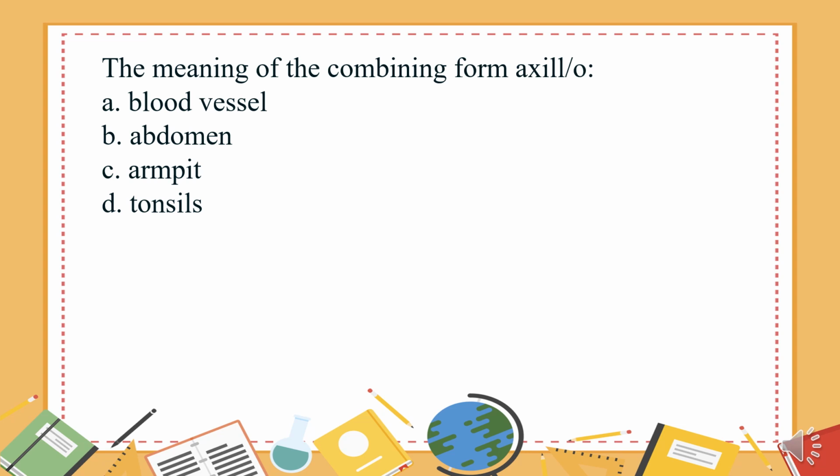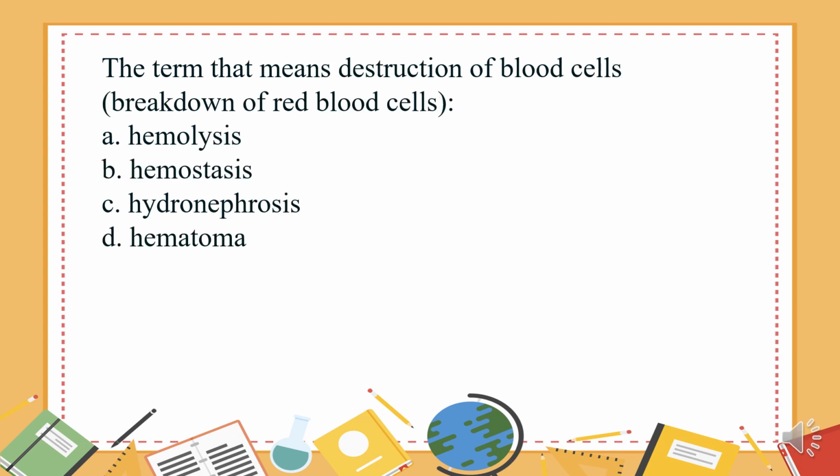D. Tonsils. The answer is C. Armpit. The term that means destruction of blood cells, breakdown of red blood cells: A. Hemolysis. B. Hemostasis. C. Hydronephrosis. D. Hematoma. The answer is A.